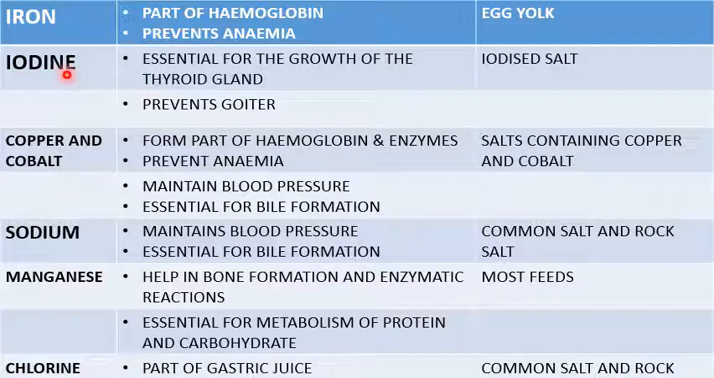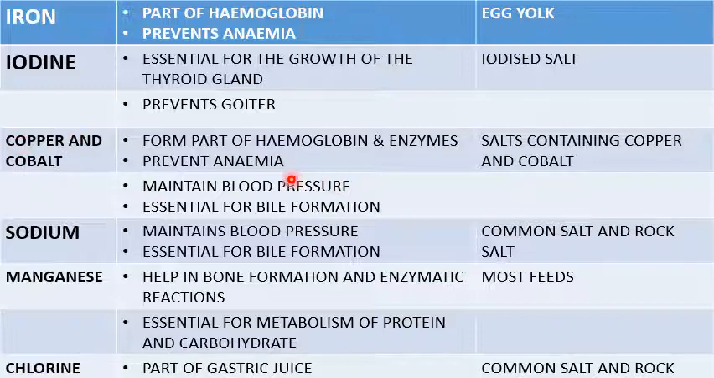Iodine is another example of a mineral which is essential for the growth of the thyroid gland. We all know the importance of the thyroid gland. Each and every animal will need the gland, even human beings. So iodine is very essential for the growth of the thyroid gland. Therefore, iodine will also prevent goiter. In terms of the source, iodine comes from iodized salt.